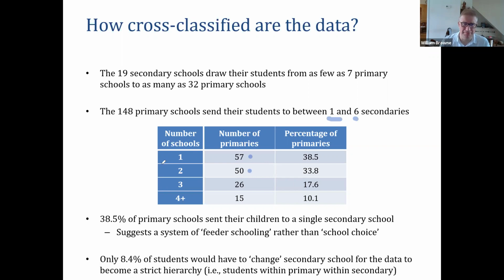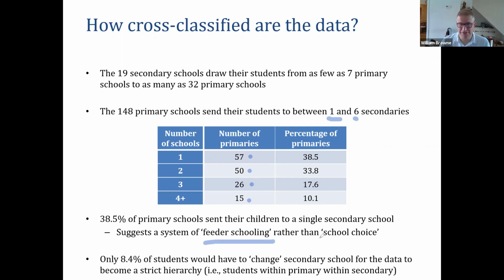Another 50 of them, so we know well over half, are split between 2, 26 between 3, and then we've got the tail. There are 15 primaries that go to 4, 5, or 6. So we do have this feeder school pattern.